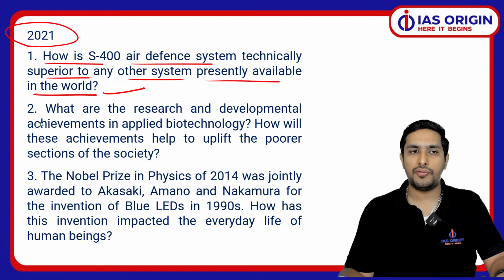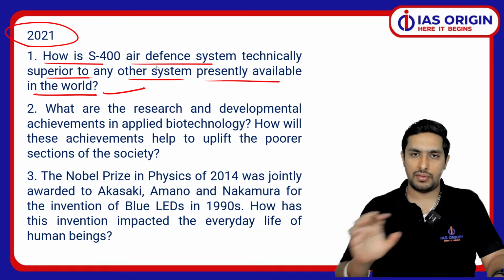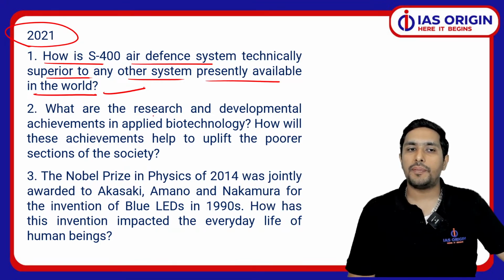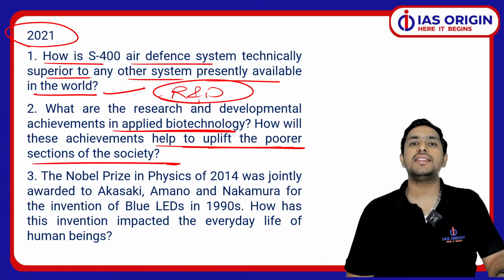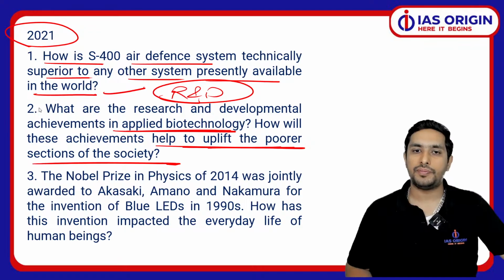So be very well prepared for these, because they can directly be in your exam. We have to take proper care of that as well. These are very much expected all the time. Let me tell you one thing, there are always chances of these coming. If they are asked, this means that you can write a good answer because you're prepared for that. So what are the research and development, R&D, achievements of applied biotechnology? How will these achievements help to uplift the poorer section of society? Technically it is science and technology for the poor, or for inclusive development as we call it. That is very much important, right?